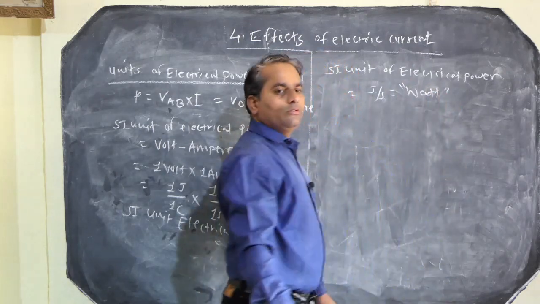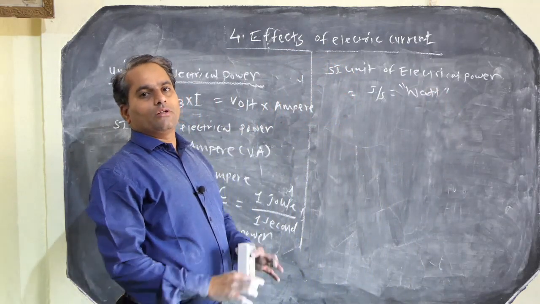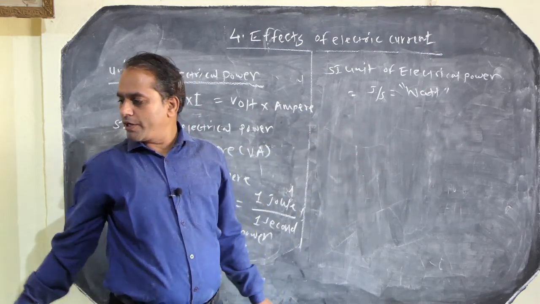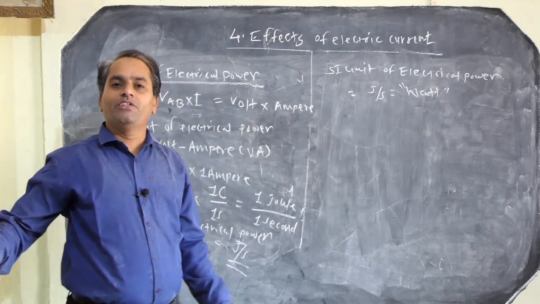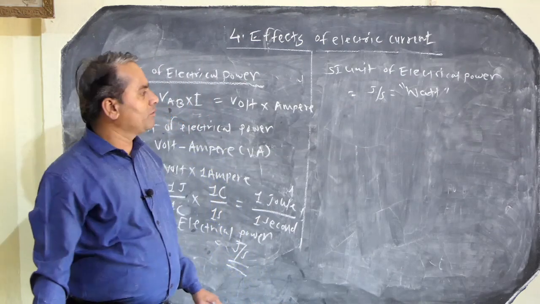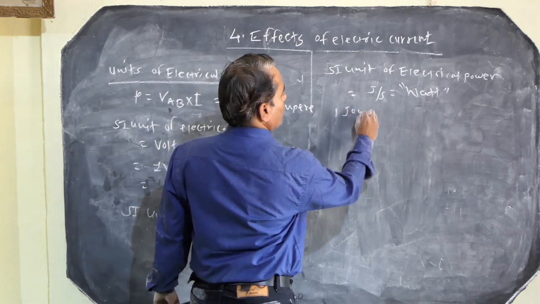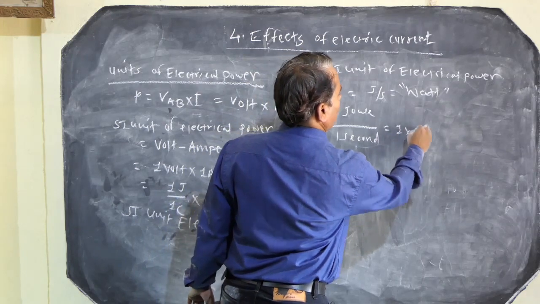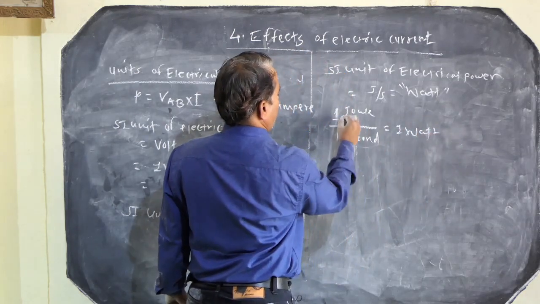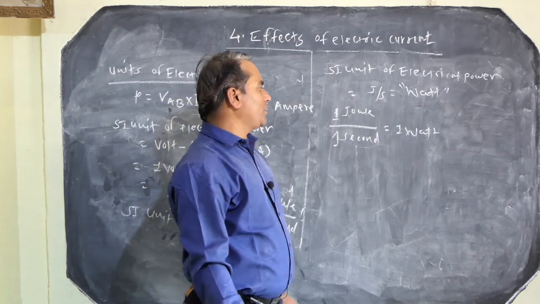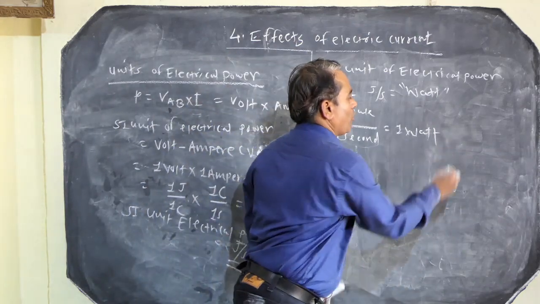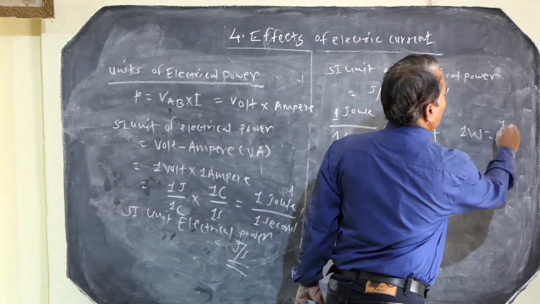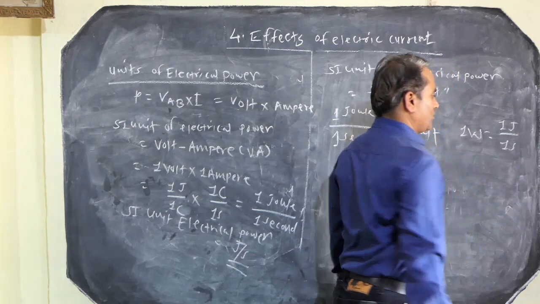The unit is named after the scientist James Watt. So 1 joule per 1 second equals 1 watt, or in short 1 W equals 1 J per 1 second.